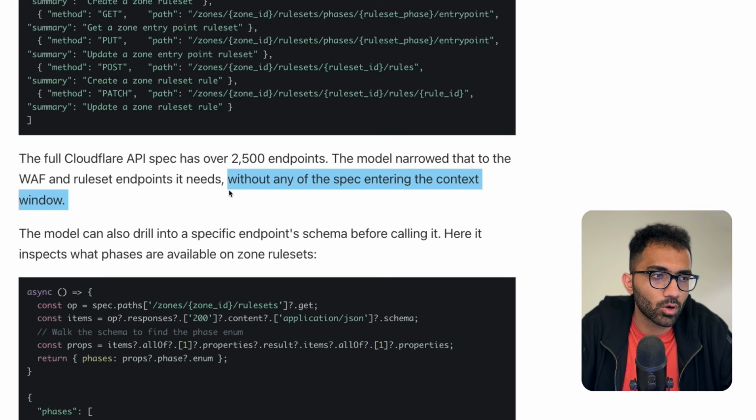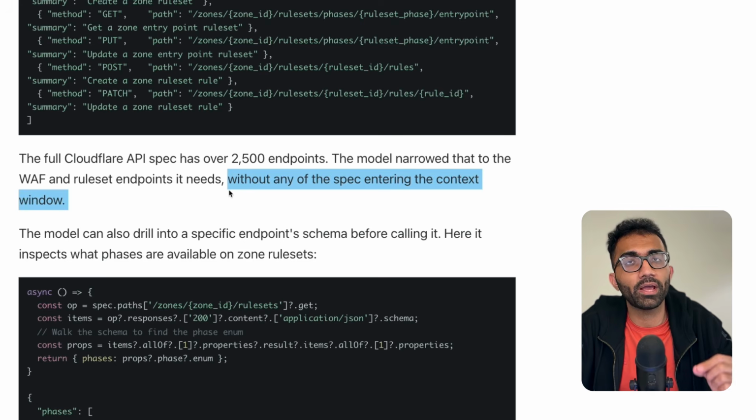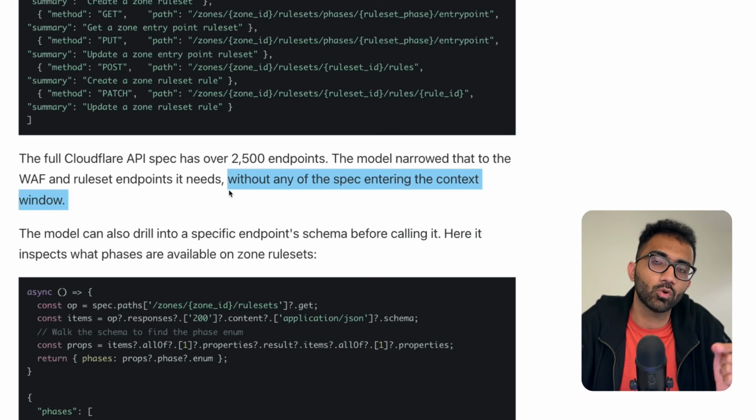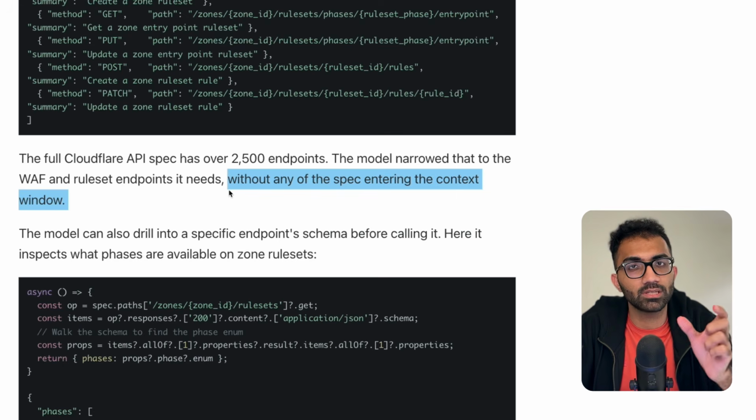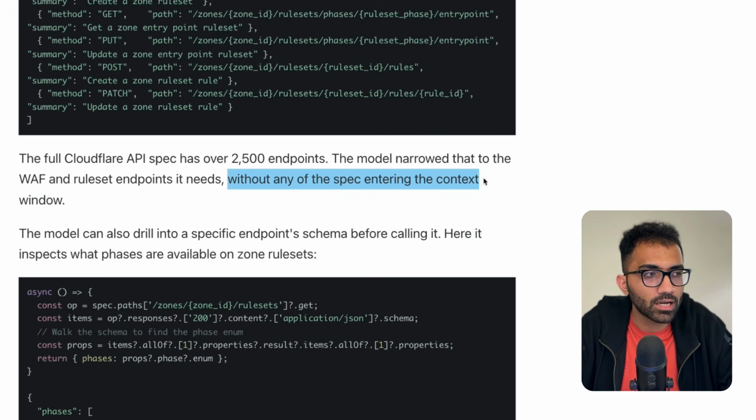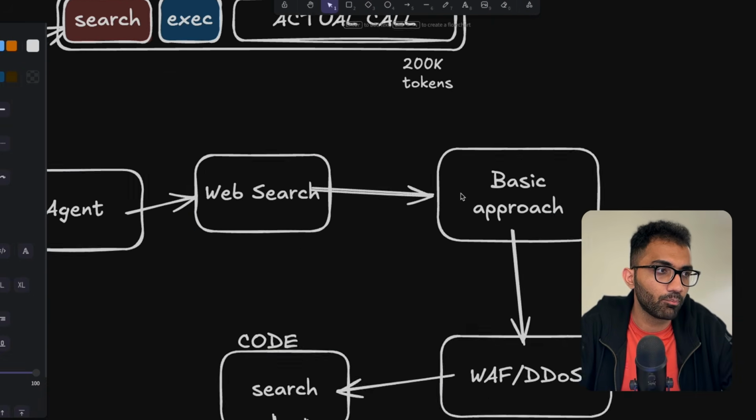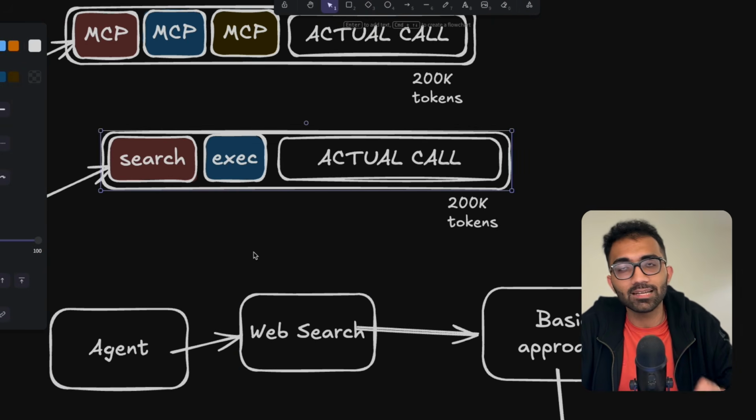This is the most important part of the article: you don't want to exhaust the context window, because there is only so much that the model can focus its attention on. That's why you want to make sure that the things going inside this bar over here are as few as possible, because the less the content, the more attention it can give to every single piece of information, and the faster it will be able to run as well.